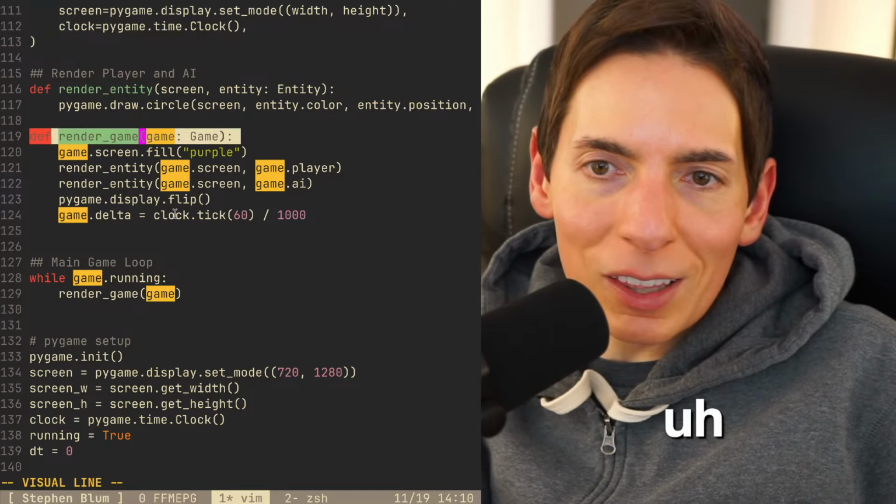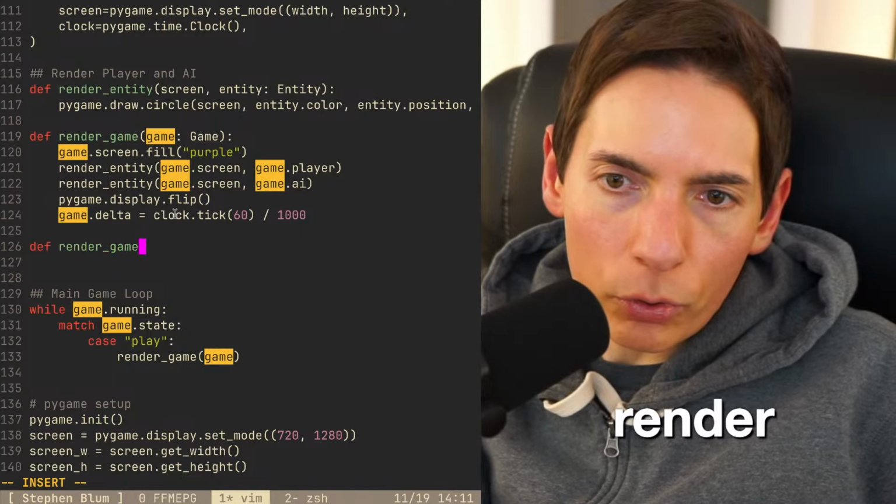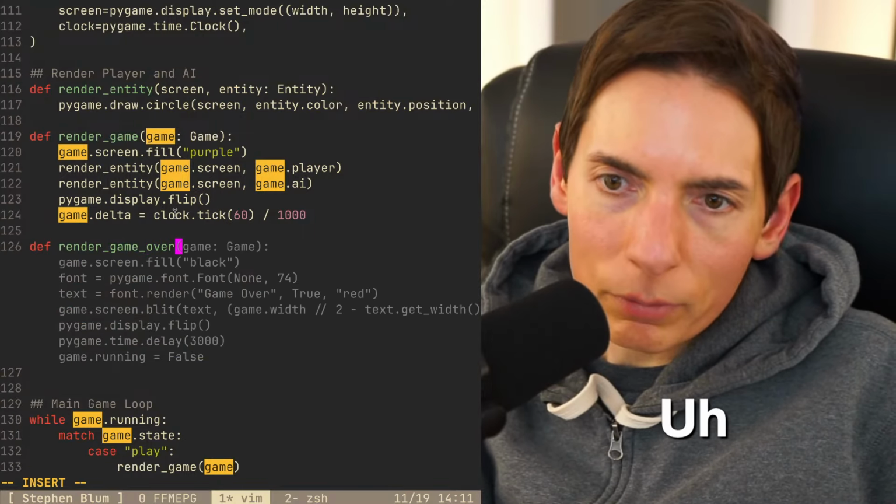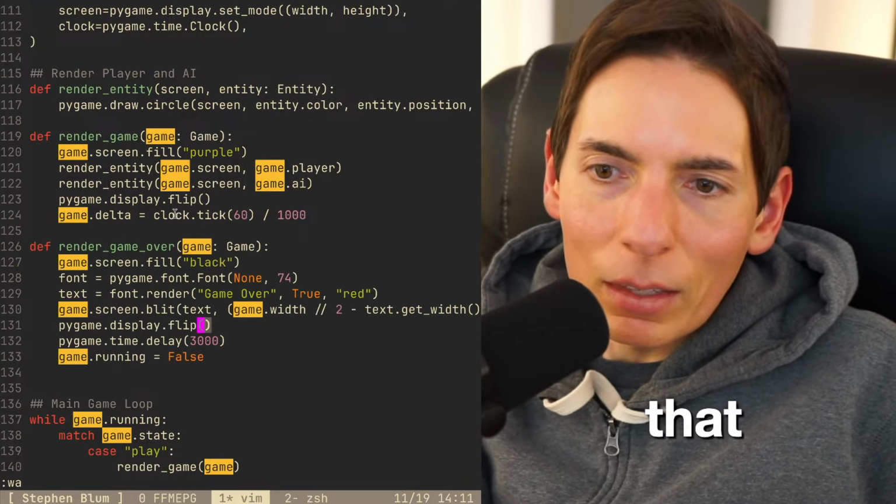We need to figure out the game state. Match game.state, case play. Perfect. So this will be the main game loop here. Render game, and then we'll have game over, right? So we have a def render game over. We could do something like that.